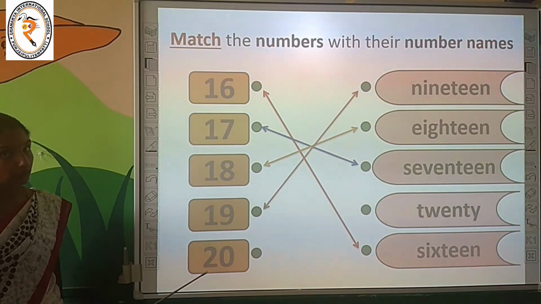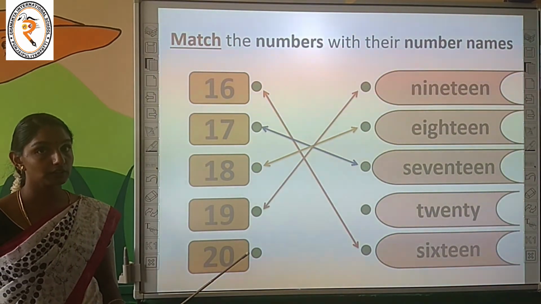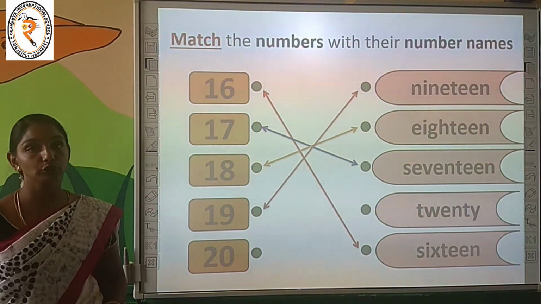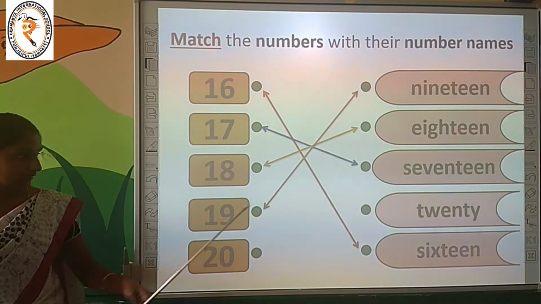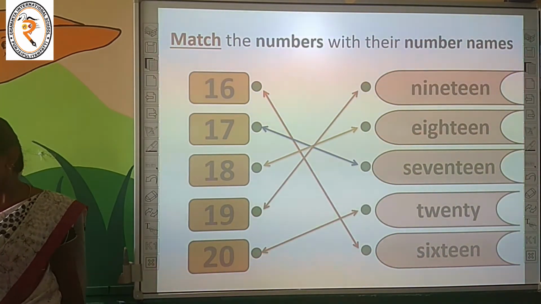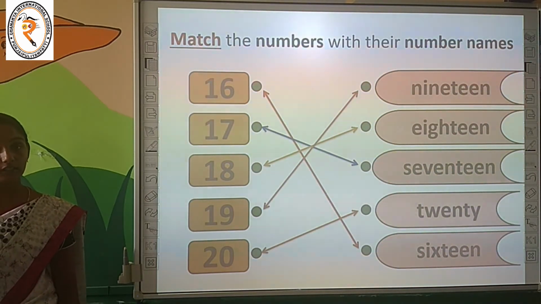What is it? 20. Can you spell it? Can you spell the number name 20 children? Yes, TWENTY, 20. Where is it? Do you find it? Yes, here it is. Very nice children. Have you all enjoyed the class and have you all enjoyed the activity?